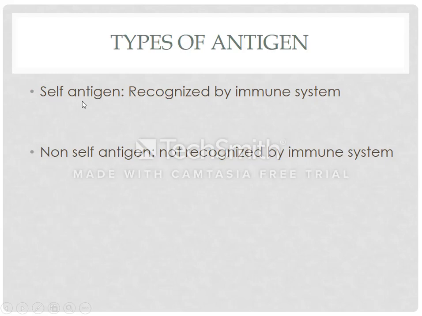Self-antigens are those antigens which are recognized by our immune system. For example, ABO blood group antigens or RH blood group antigens are all types of blood antigens. They are present on the surface of red blood cells, but our body does not produce antibodies against those antigens. Why? Because our body knows that these are our self-antigens. That's why antibodies are not produced against those antigens.